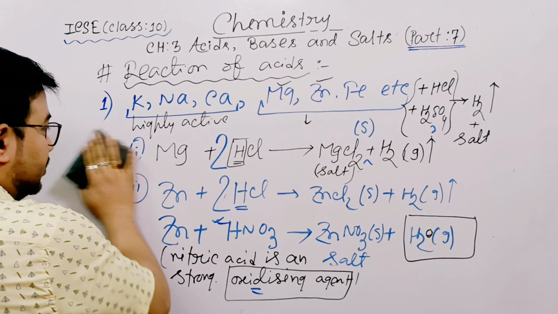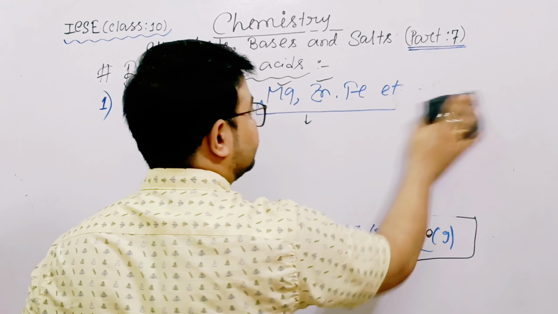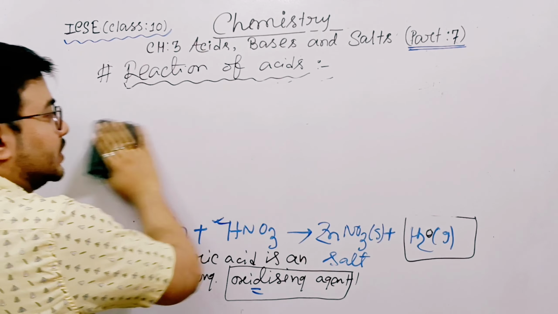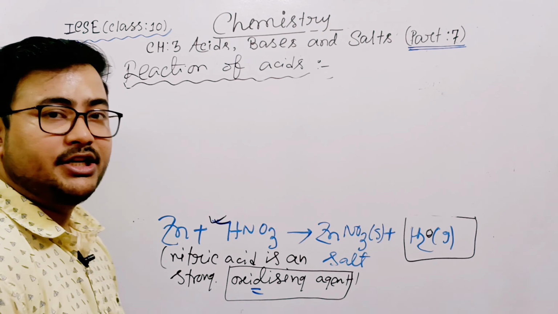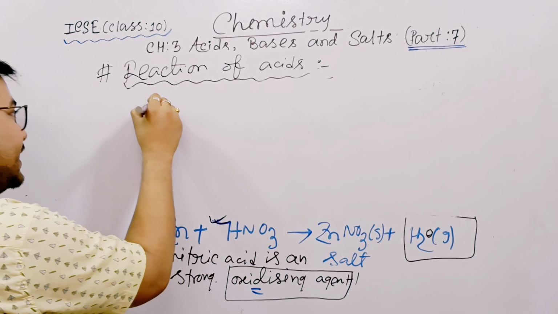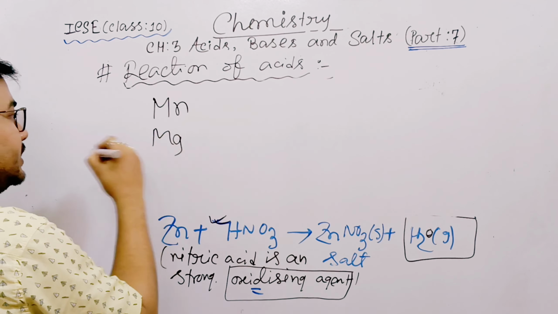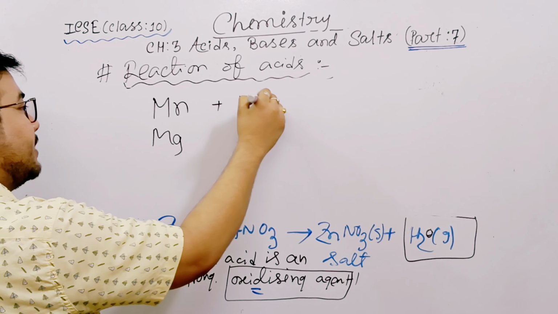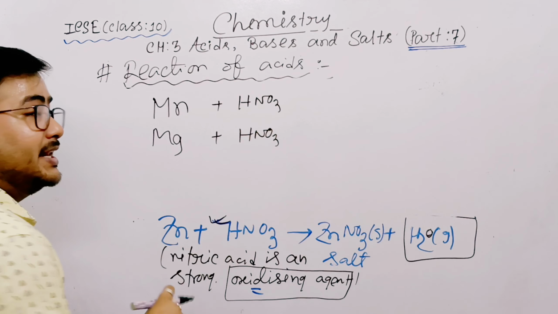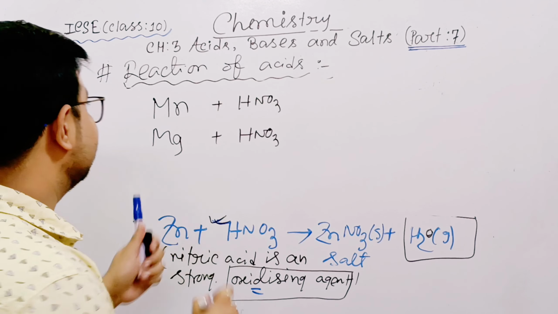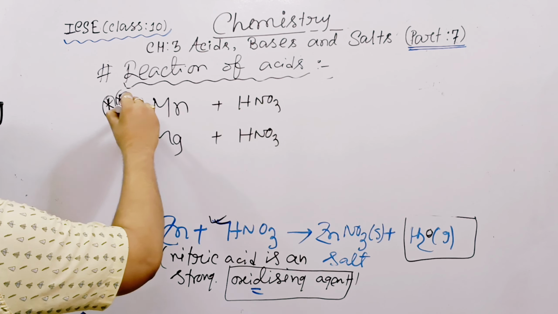So what is the use of this nitric acid? So can we not use nitric acid anywhere? No, we can use nitric acid with magnesium and manganese only. Magnesium and manganese only, we can use nitric acid. This is very important for your board examination. Several times this question already came in your board.